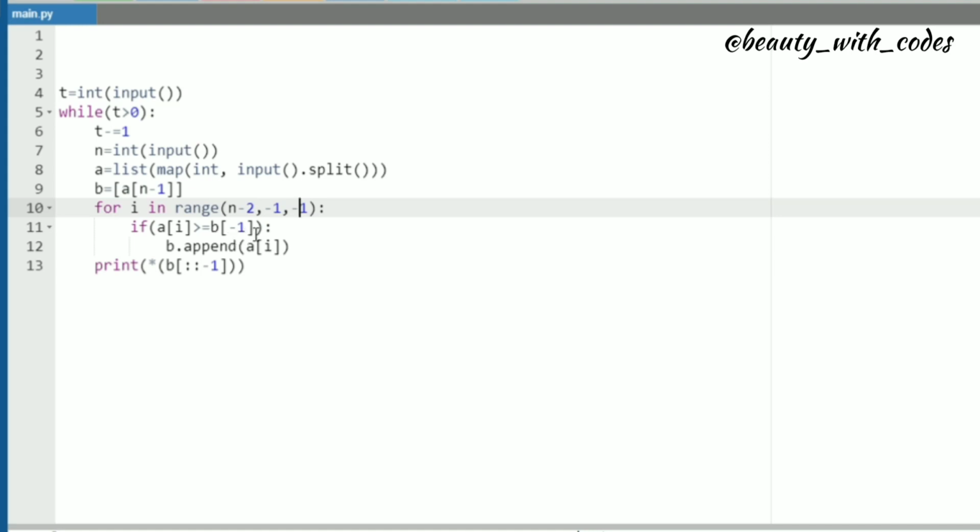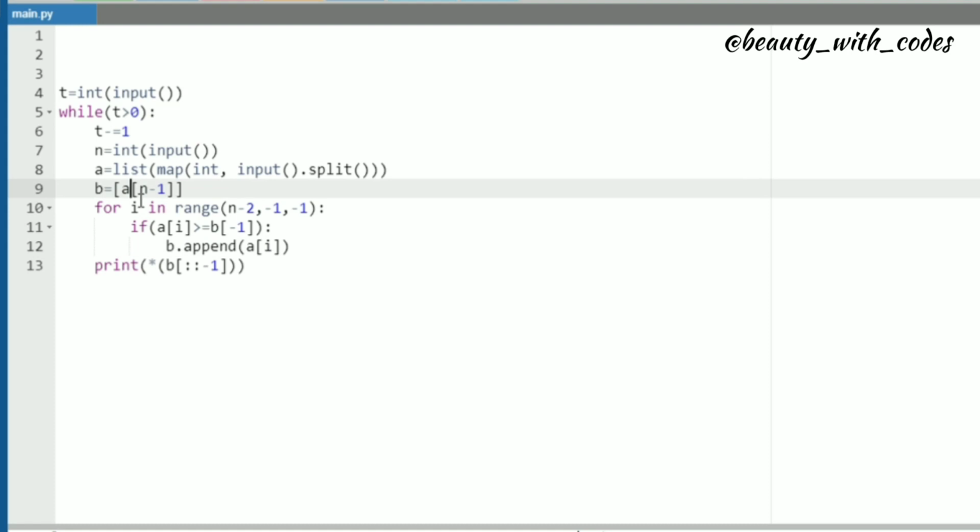is greater than b of minus 1, then a of I is supposed to be included in this array b, isn't it? So initially a of I is nothing but the second last element of a, and b of minus 1, or minus 1 means last element. So the last element of b is nothing but the first element, because now b has only one element, isn't it? So whatever b it is, when it is compared with the last element of a, if a of I is greater than or equal to it, it means it is a leader, isn't it?